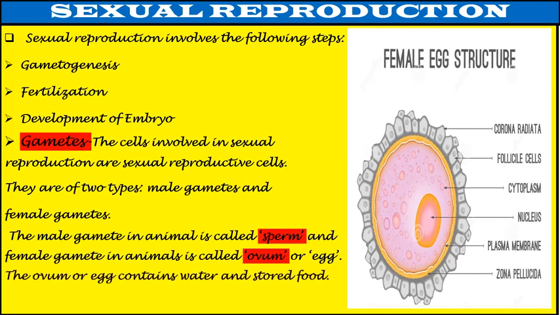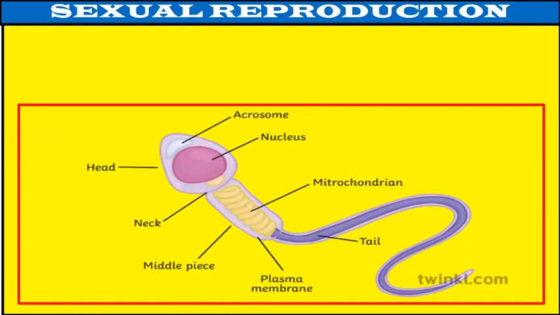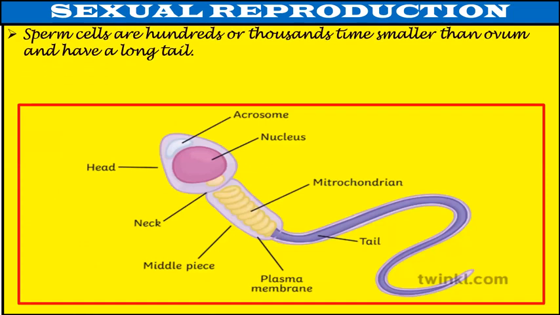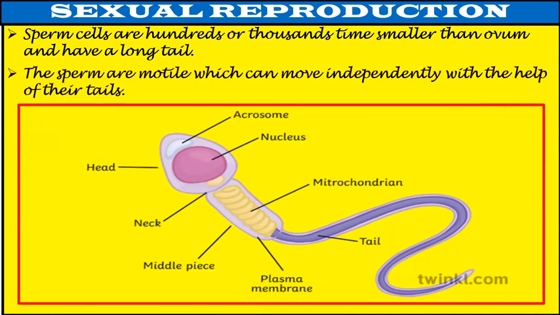The ovum or egg contains water and stored food. Nucleus is the important part of ovum. Sperms. Sperm cells are hundreds or thousands of times smaller than ovum and have a long tail. The sperm are motile, which can move independently with the help of their tails.